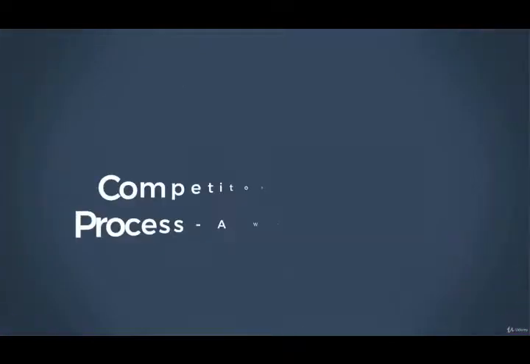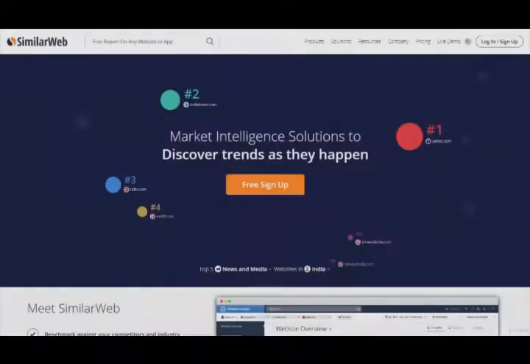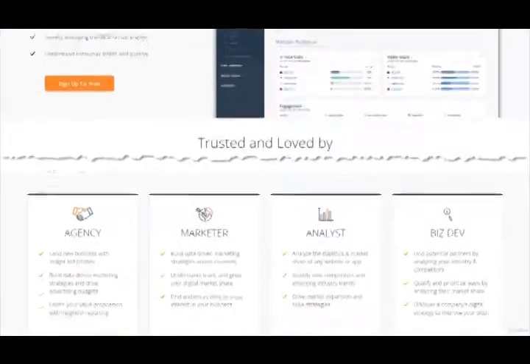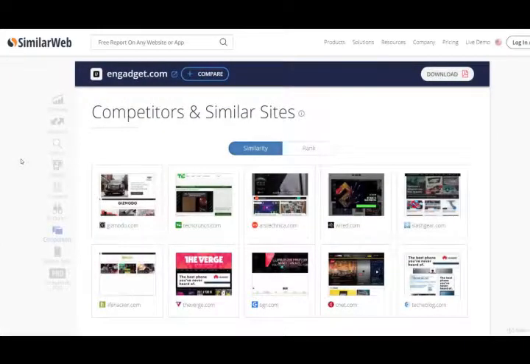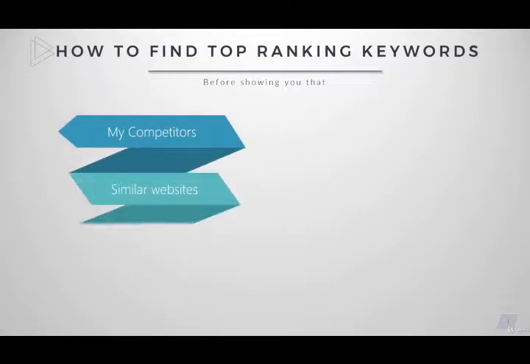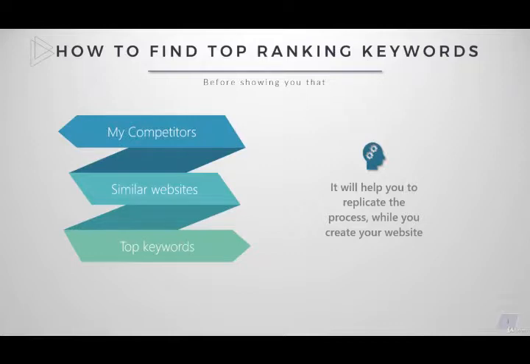In this lecture, I'm going to walk you through the competitor research process. In the previous lecture, we saw how to find the similar websites or the competitors to the website you are going to build, or to the niche in which you have decided to create your website. In this lecture, before showing you how to find the top ranking keywords of your competitors, first I will walk you through the entire process of how I'm going to find my competitors, their similar websites, and then the top keywords of all those similar websites. Because this will help you to replicate this competitor analysis process while you create your website.